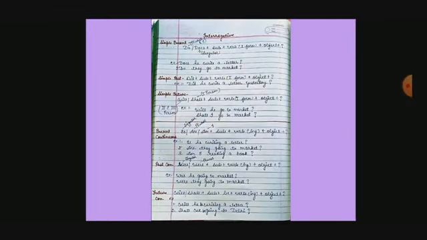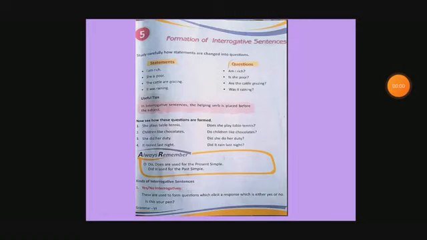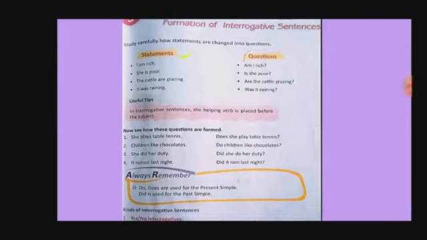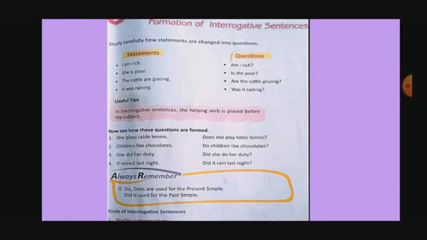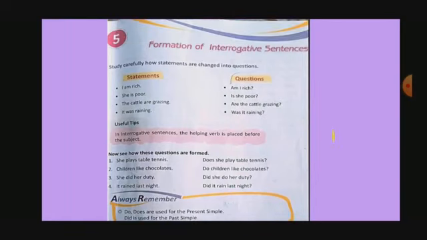So this is over. Chapter number 5, affirmative and negative, is over. Now in chapter 5 we will study the interrogative sentence. Here it is written, formation of interrogative sentence. It is on page number 17. Look here. Study carefully how statements are changed into questions.